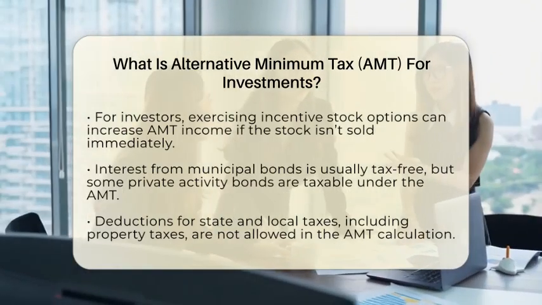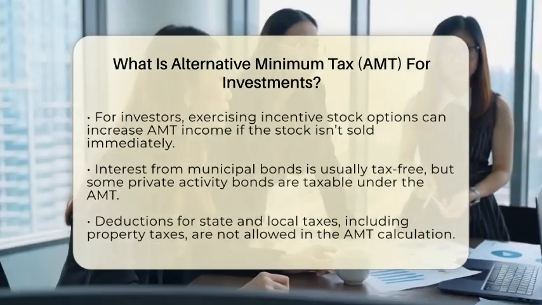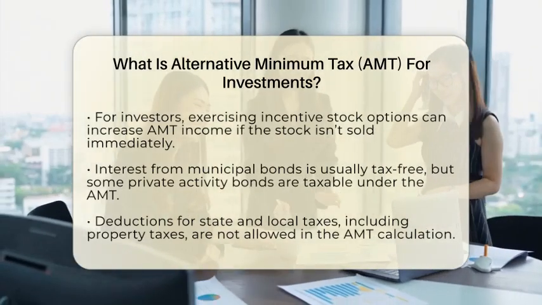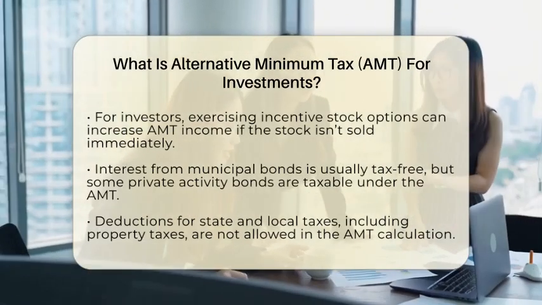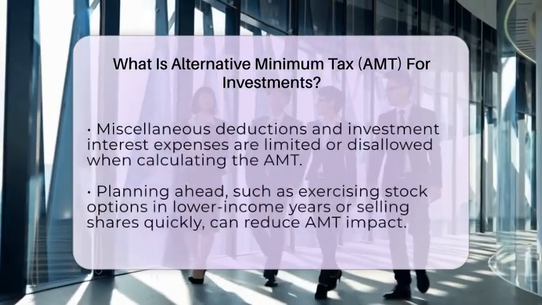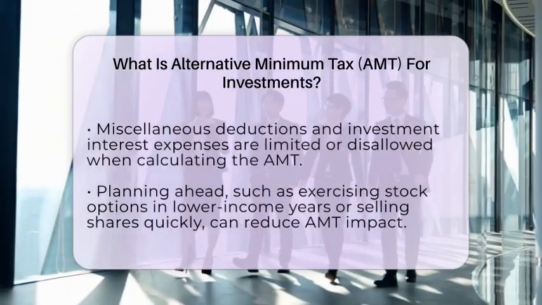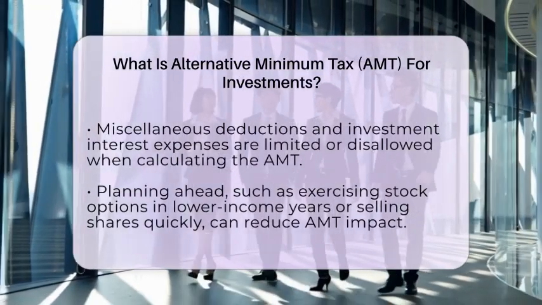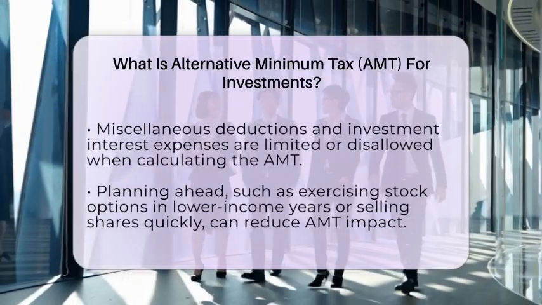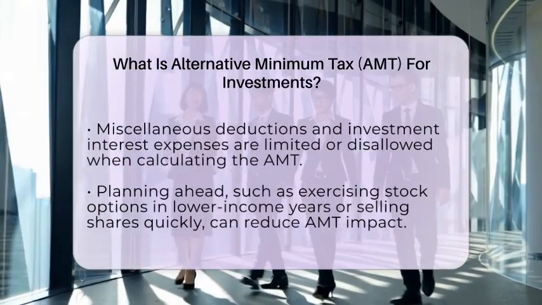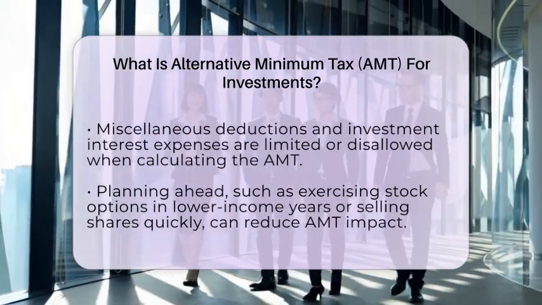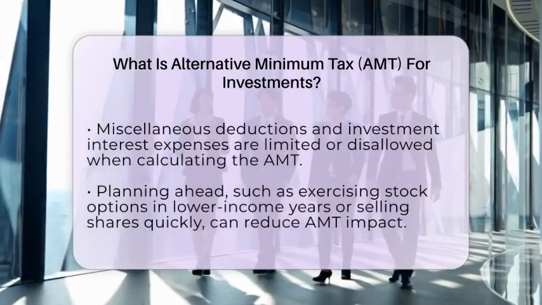Interest from municipal bonds is usually tax-free for regular taxes, but some private activity bonds are taxable under the AMT. This means if you hold bonds from certain private projects, you might owe more tax under the AMT calculation. Deductions for state and local taxes, including property taxes, are not allowed when calculating the AMT. So if you itemize and pay high state taxes, this can increase your AMT liability. Also, some miscellaneous deductions and investment interest expenses are limited or disallowed under the AMT rules.